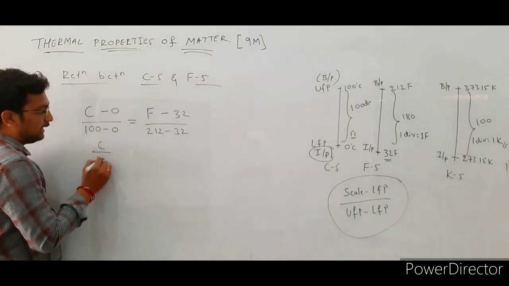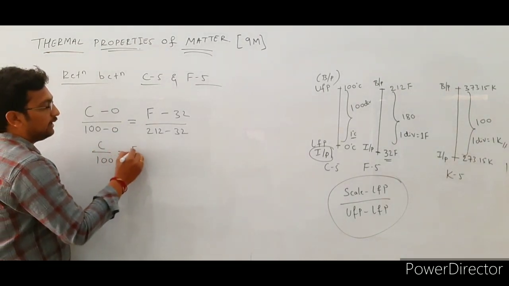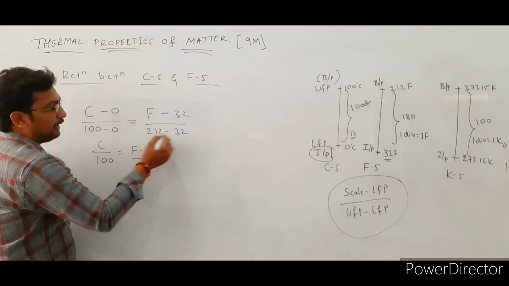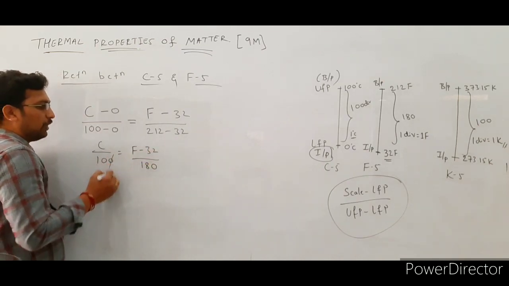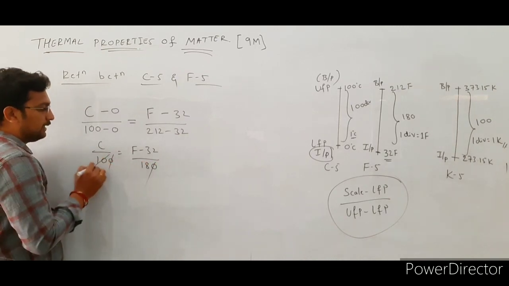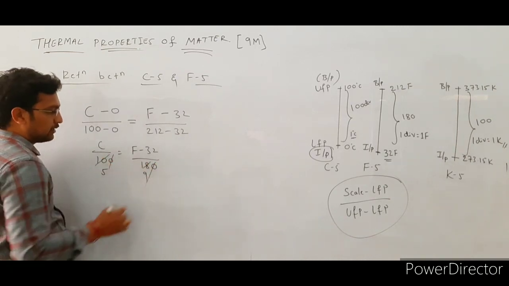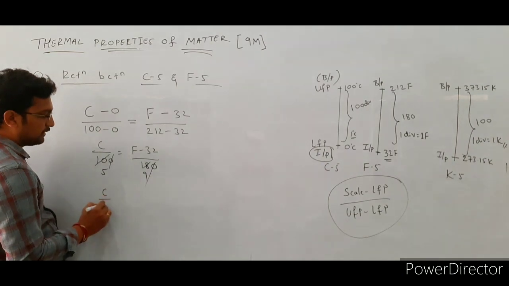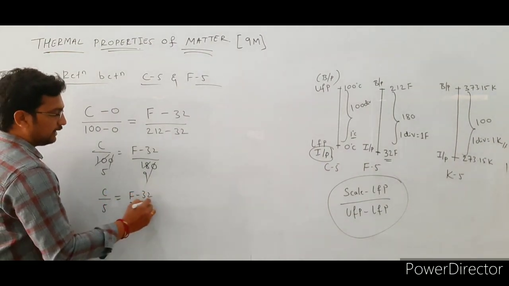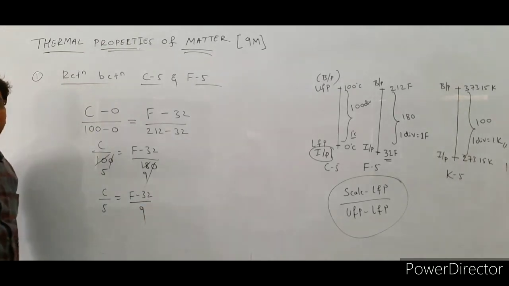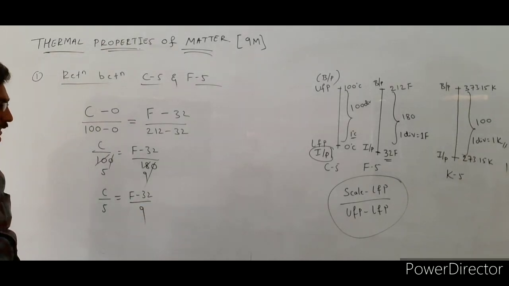This becomes C by 100 equal to F minus 32 divided by 212 minus 32, that is 180. Here the 10s get cancelled, and this is 5 and this is 9. So the general relation is C by 5 equal to F minus 32 by 9.